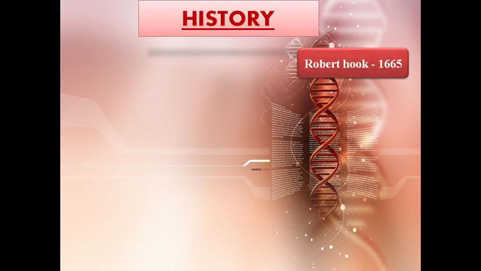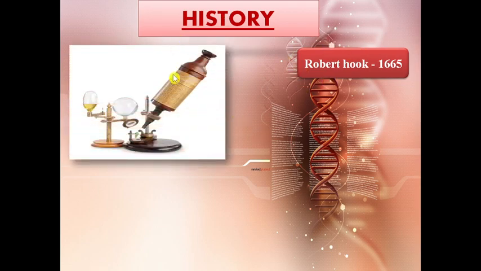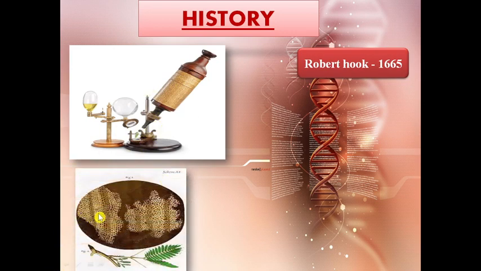In 1665, scientist Robert Hooke was credited for the discovery of cell. He examined thin slices of cork, that is the dead bark of oak, under a primitive microscope he had assembled. What he observed, he saw tiny empty compartments in the slices which he called cellulae, which is now called cell. These black dots are the tiny compartments which Robert Hooke called cellulae. He examined the same structure in other plants too and he got the same results.